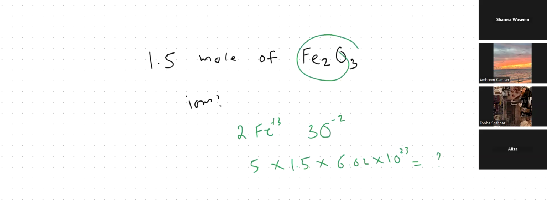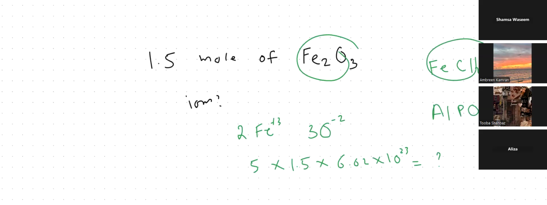Like if I say iron 3 chloride, FeCl3, it contains how many atoms? 3 atoms as well as 3 ions, right? But if I give aluminium phosphate, which is AlPO4, now see, how many atoms will be there? 4, 5, 6.